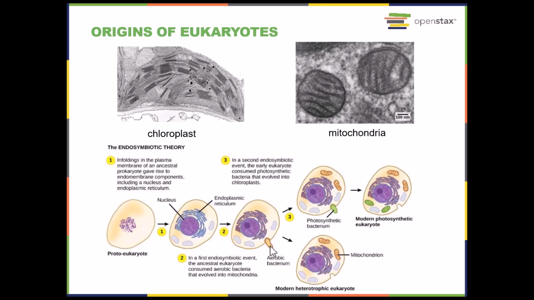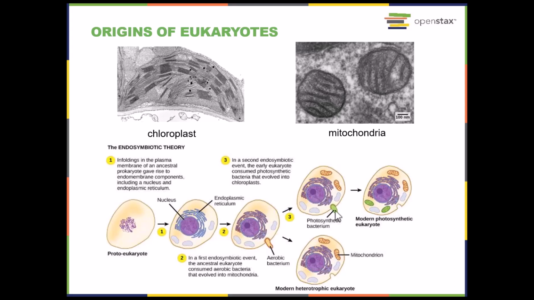First, it's going to engulf an aerobic bacterial cell. So this is another prokaryote that is performing aerobic metabolism. Essentially, that cell now becomes the mitochondria that we see inside of these eukaryotic cells. This cell then also can do a second endosymbiosis and ingest a photosynthetic bacteria.